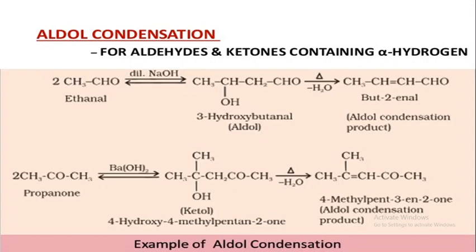For aldehyde and ketone containing alpha hydrogen, this alpha hydrogen atom is most important. So first example, acetaldehyde, that is ethanal, in the presence of strong base, dilute NaOH, gives first 3-hydroxybutanal, that is aldol. Simple name: beta hydroxyaldehyde. Right hand side is CHO, the aldehyde group.